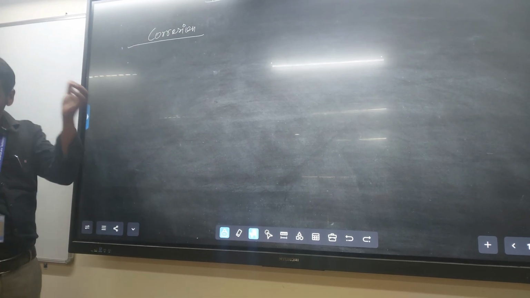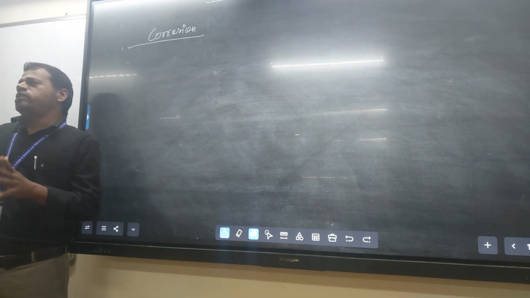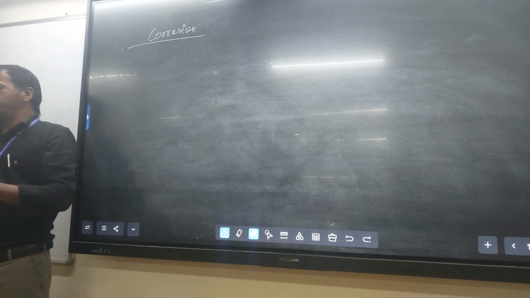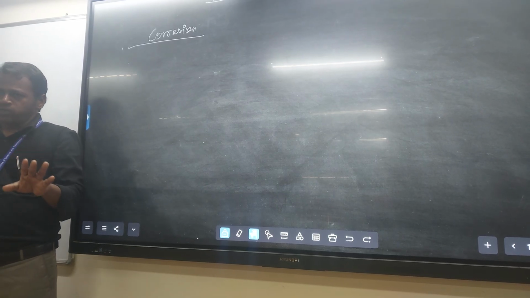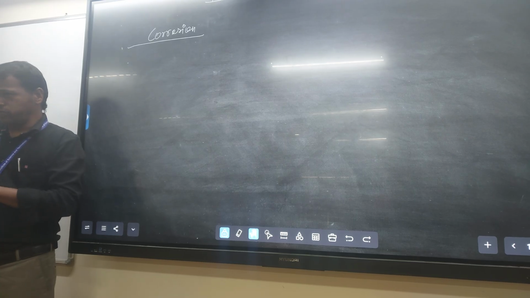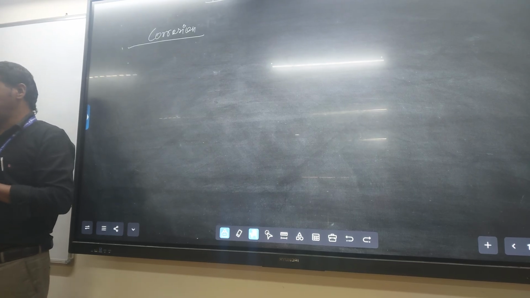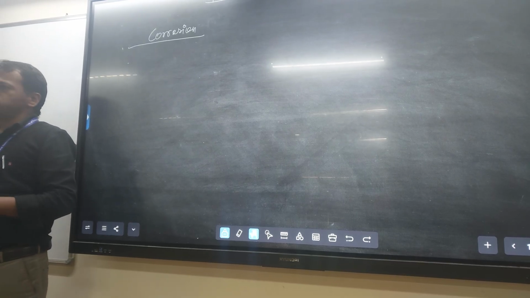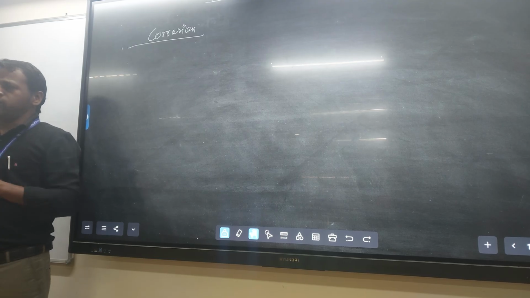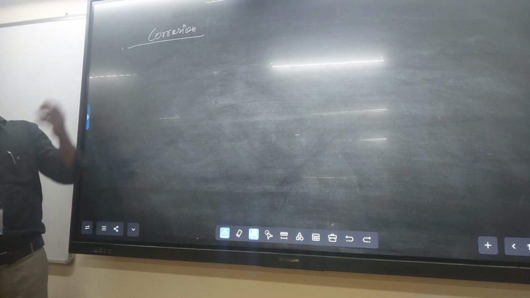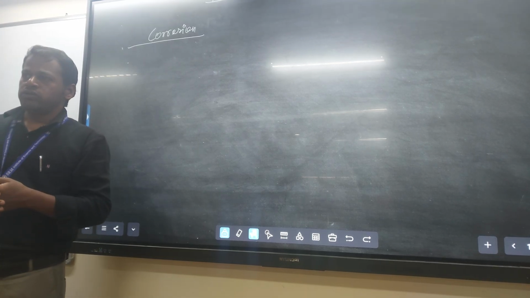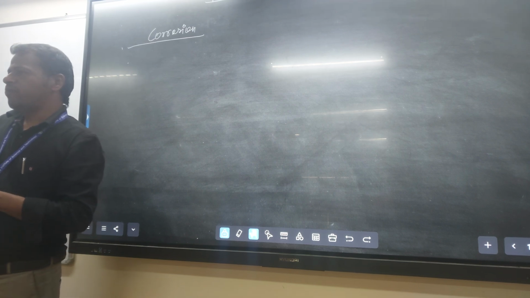Corrosion. Okay, right. So from the corrosion topic, each set will have one question. Wet corrosion, dry corrosion. Definitely a question will be there from corrosion, either wet corrosion or dry corrosion. So first, what is corrosion? Corrosion means what?